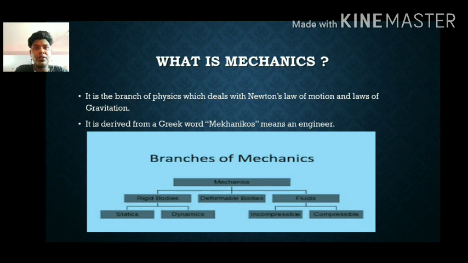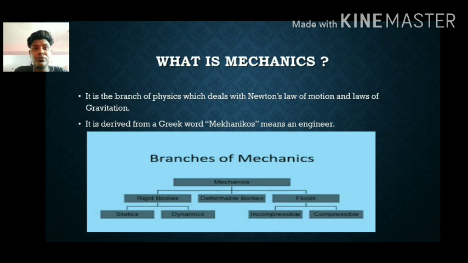Fluid, what is fluid? The thing which can flow is called fluid. Okay, so it deals with the states of matter. How many states of matter are there? There are a total of 7 states of matter, but we are dealing only with 3. What are the 3 main states of matter? Solid, liquid and gas. We are dealing with these 3, but actually there are 7 phases of matter. I will be telling you in further classes. It's very interesting to understand why these 7 phases are there, but it has its own value.